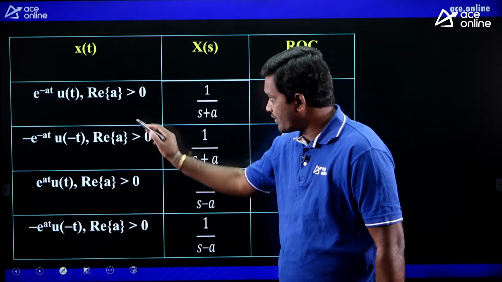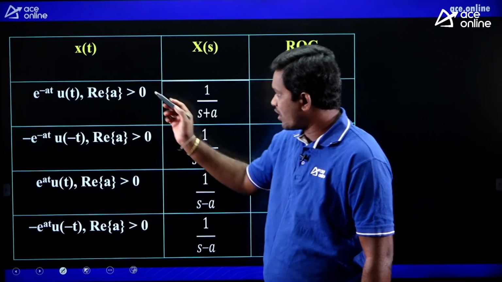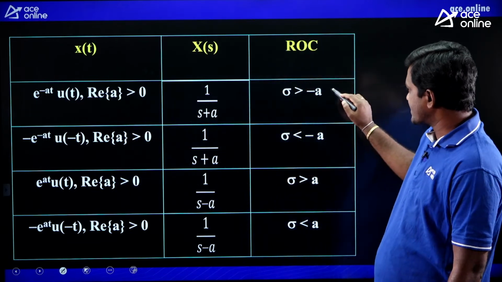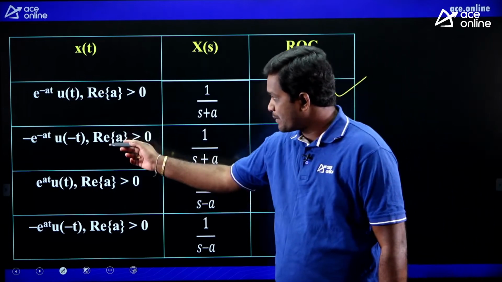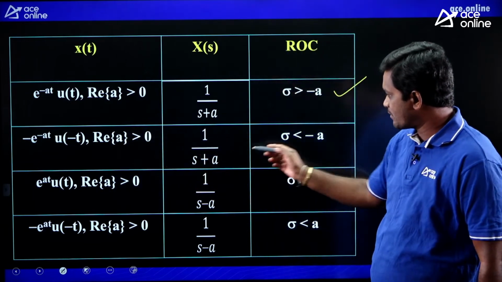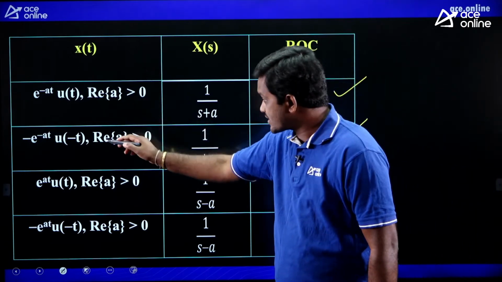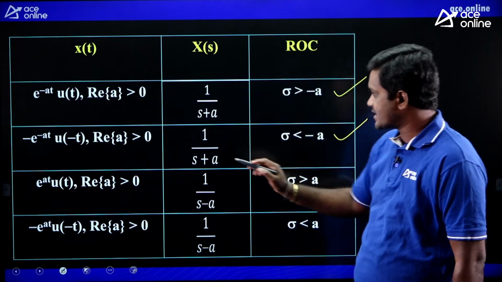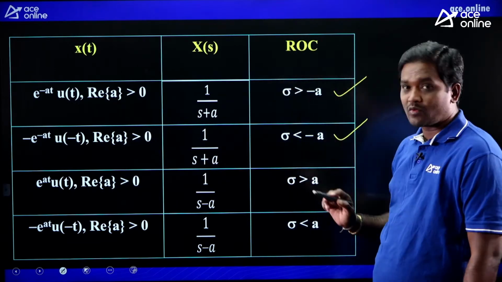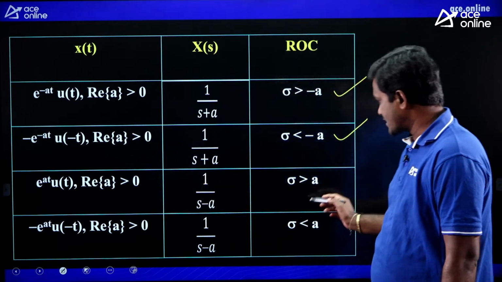These are the 4 very important signals in Laplace transform. e power minus at u of t has Laplace transform 1 by s plus a, ROC is sigma greater than minus a. And minus e power minus at u of minus t is 1 by s plus a, ROC is sigma less than minus a. It is a right sided signal, that's why the ROC is right sided; a left sided signal, that's why the ROC is left sided. It is the property of ROC. Similarly these two signals also.